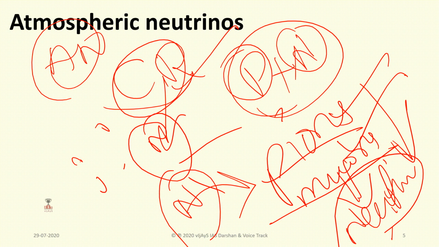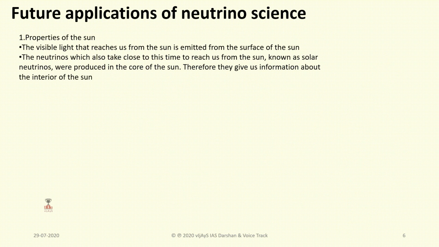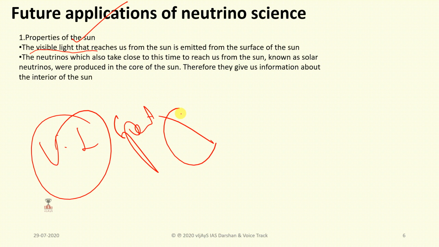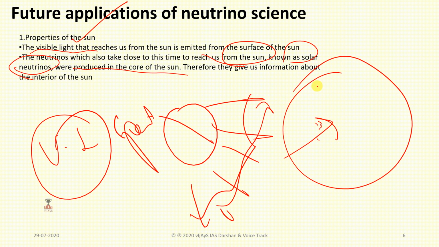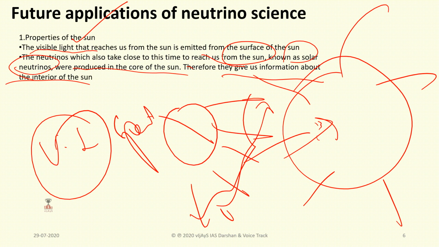So these are very important in the field of science and technology. How is it helpful? It helps in finding the properties of the sun, and the visible light spectrum. So from the sun, whatever it is emitting, we can read that, and neutrinos, known as solar neutrinos, were produced in the core of the sun. So they give us information about the interior of the sun. So these neutrinos will help us to find out about the sun.